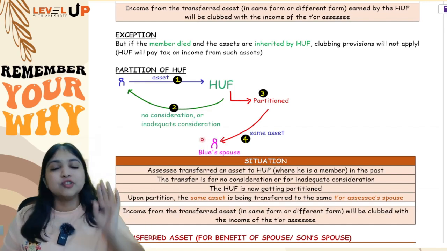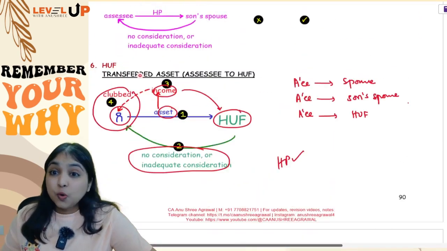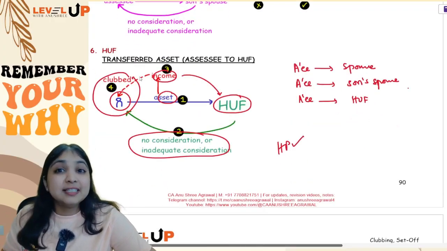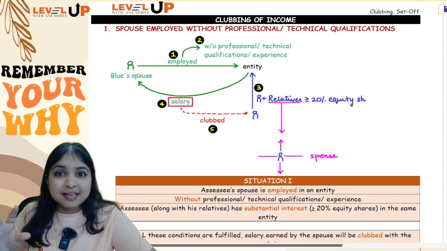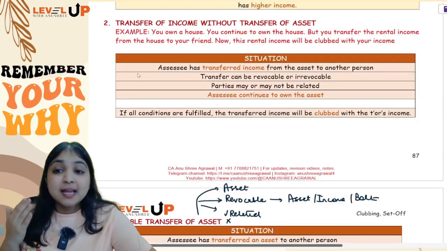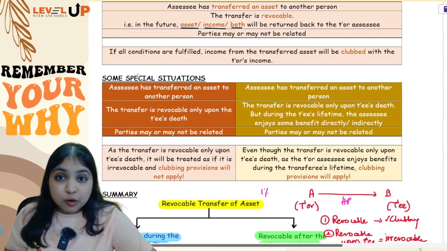Then again clubbing provisions will apply. Okay, so guys, totally 6 adjustments we have learnt in our clubbing chapter. Our first adjustment was the spouse salary qualifications. Second, we learnt transfer of income without transfer of asset.